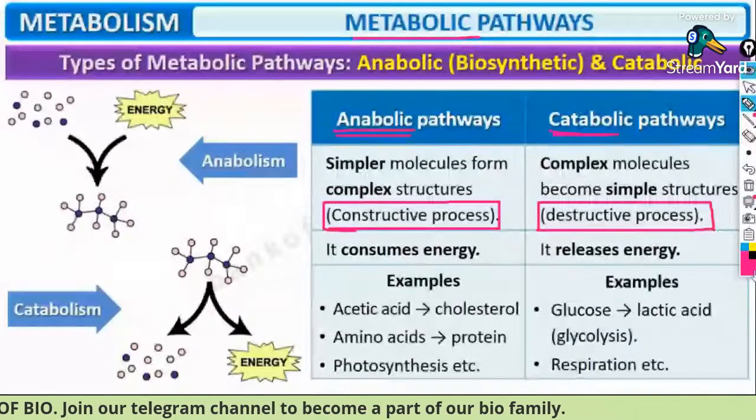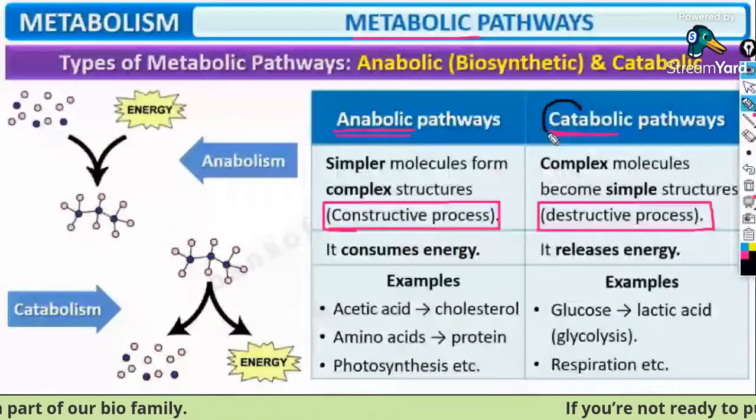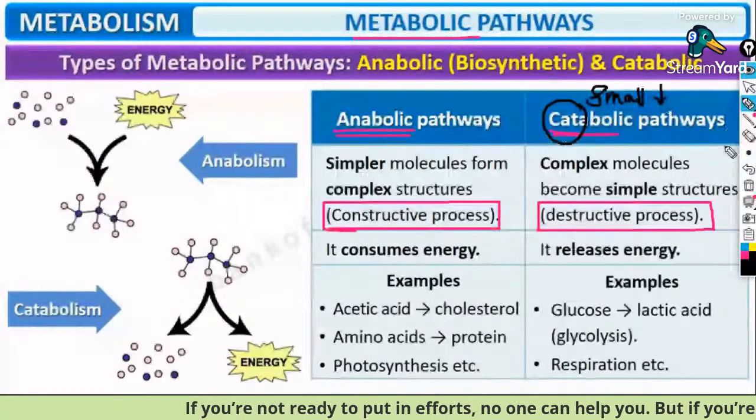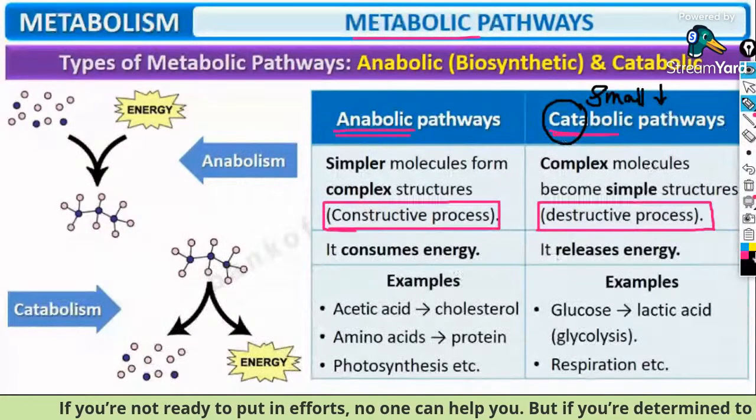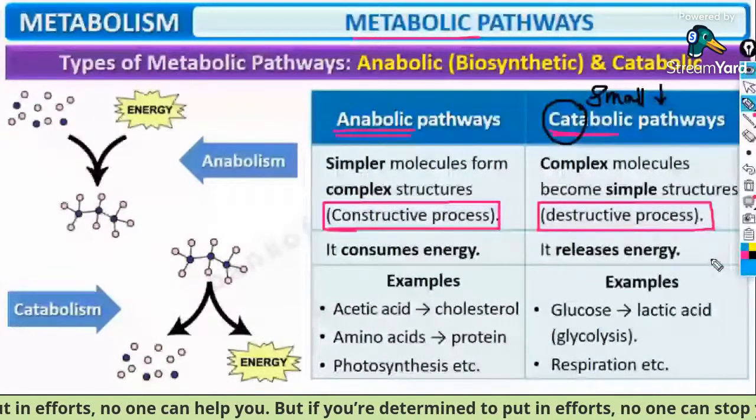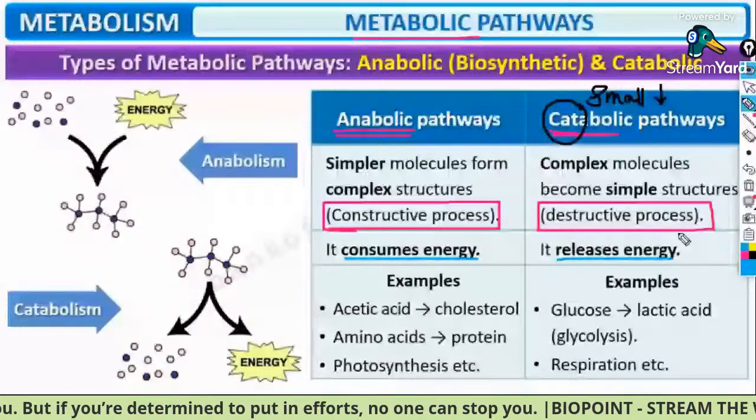Just remember like this, guys. What is a cat? A cat is a small animal, right? So cat is small, so it is broken down into small molecules. You can use simple codes like this. Anabolic processes consume energy, catabolic processes release energy.